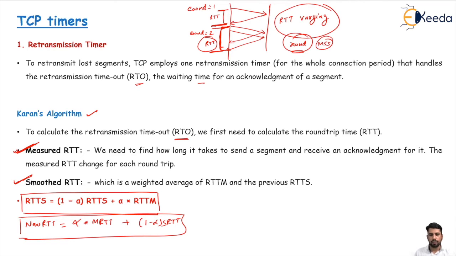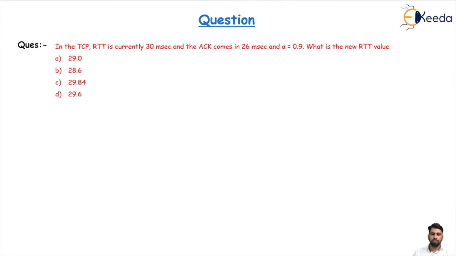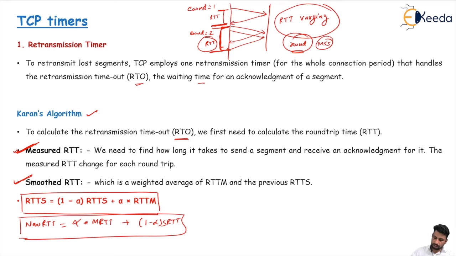So let's see a problem on that one and we will understand the complete thing. This alpha is the smoothing factor. In this question we are given that in TCP the RTT is currently 30 milliseconds. This RTT is the measured RTT, or the current RTT, which is measured by us. 30 milliseconds is measured by us.